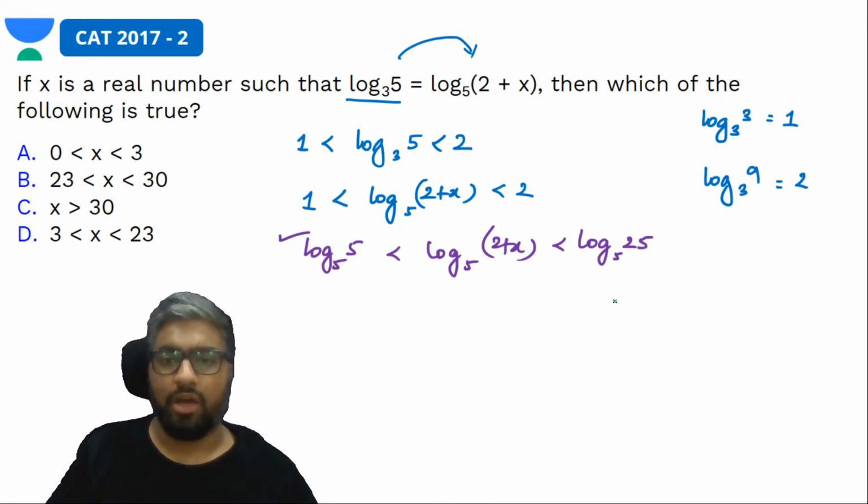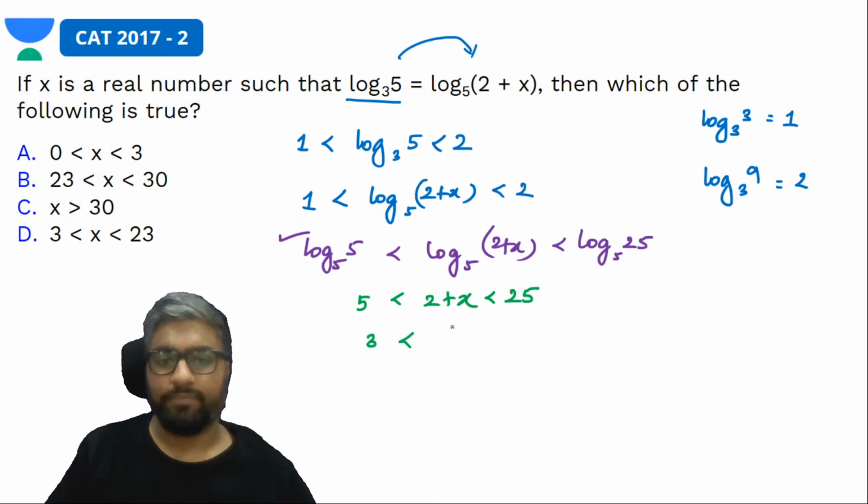Let's take anti-log on all the ends. What would you get? You will get 5 is less than 2 plus x is less than 25. Yeah. If I subtract 2 from all of this, what would I get? 5 minus 2 is 3. 2 plus x minus 2 is x. And this would be 25 minus 2, 23.